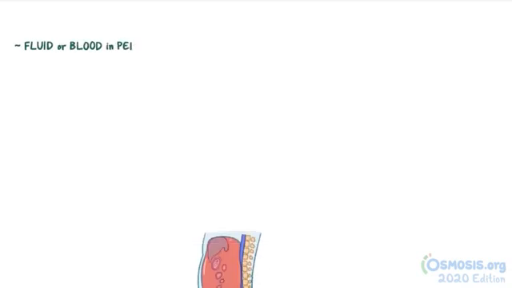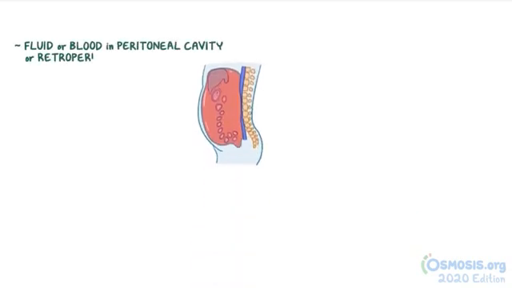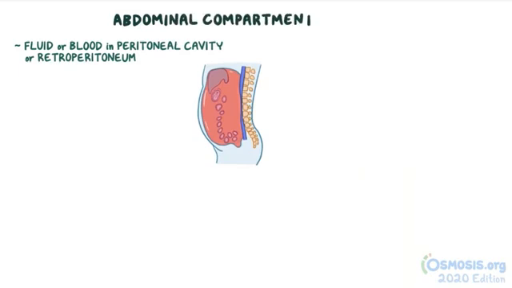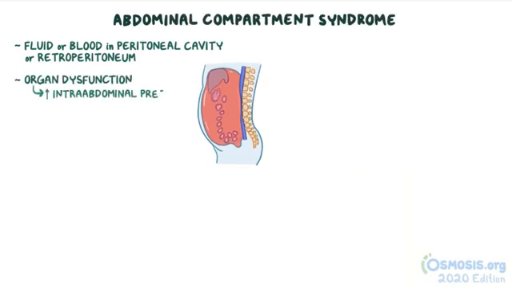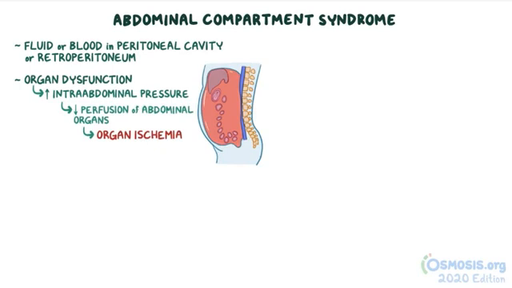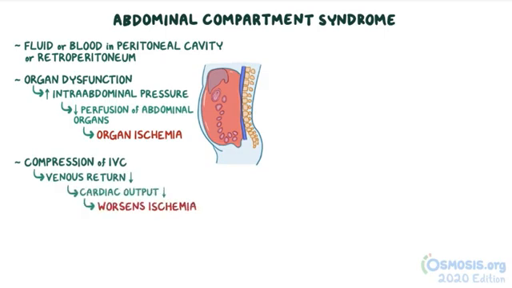Now, regardless of the cause, fluid or blood collecting in the peritoneal cavity or the retroperitoneum can lead to abdominal compartment syndrome, which is organ dysfunction caused by increased intra-abdominal pressure. This pressure causes decreased perfusion of abdominal organs, resulting in organ ischemia. Additionally, due to compression of the inferior vena cava, venous return decreases, causing cardiac output to drop, worsening the ischemia.